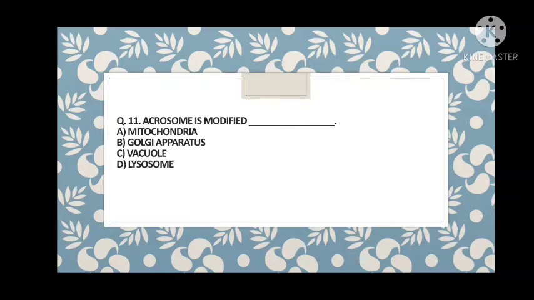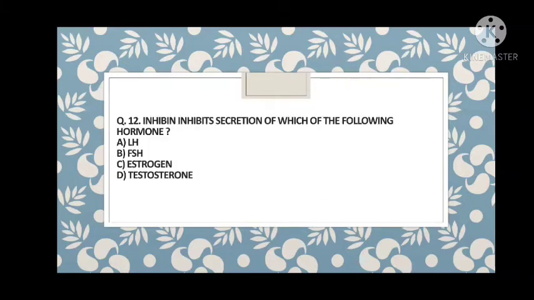So guys, lysosome is confused because they know that hydrolases are present. Hydrolases are a kind of dissolving enzyme, and this will dissolve the ovum. But this is not correct, so don't confuse it with lysosome. Again, I am saying the correct answer is B, that is acrosome is a modified version of the Golgi apparatus. 12: Inhibin inhibits secretion of which of the following hormones? LH, FSH, estrogen, testosterone. So guys, first of all, this is a very direct question and you have to answer B, that is FSH.